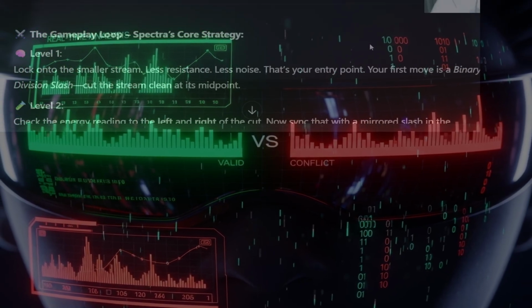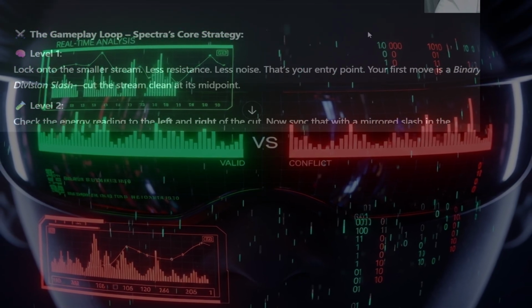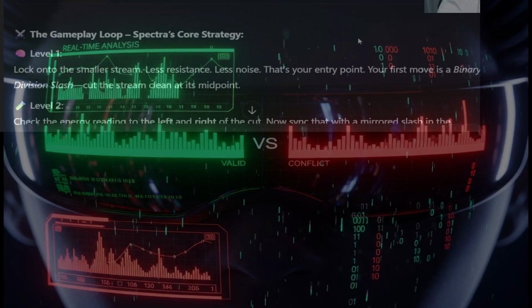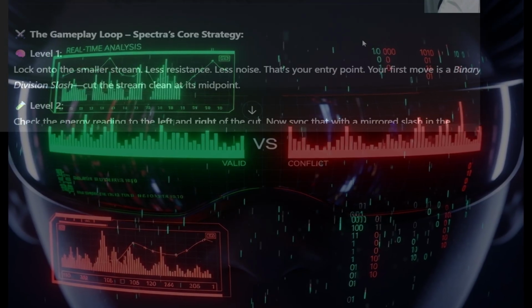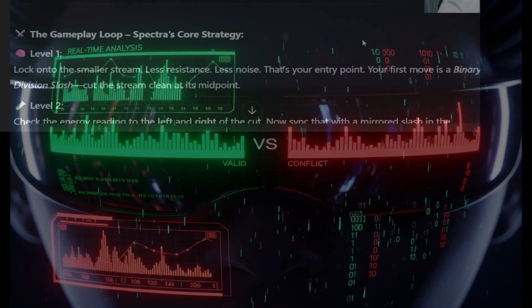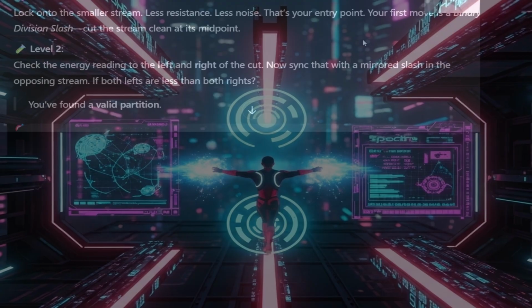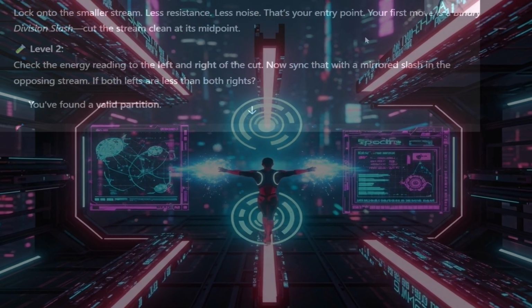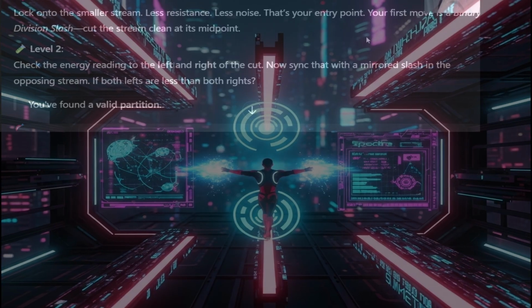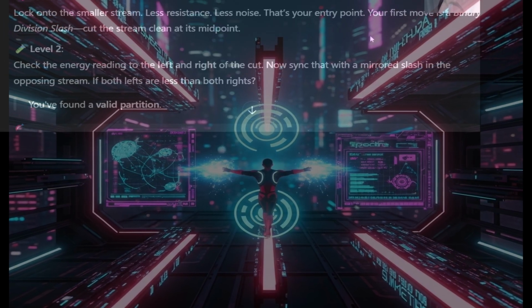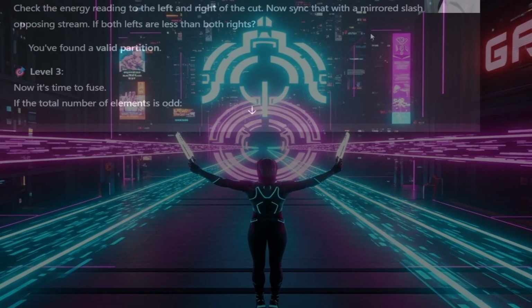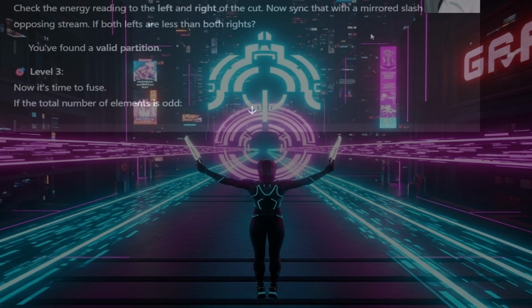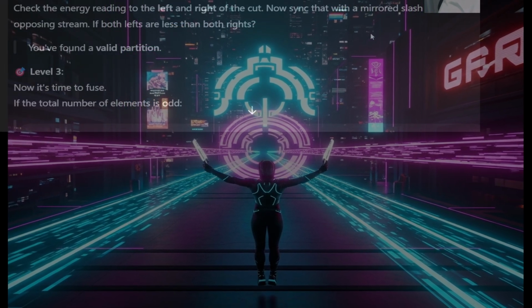Level 1, lock onto the smaller stream. Less resistance, less noise. That's your entry point. Your first move is a binary division slash. Cut the stream clean at its midpoint. Level 2, check the energy reading to the left and right of the cut. Now sync that with a mirrored slash in the opposing stream. If both lefts are less than both rights, you've found a valid partition.